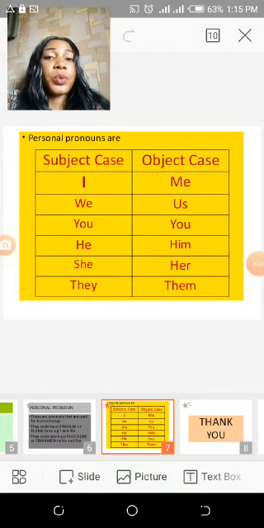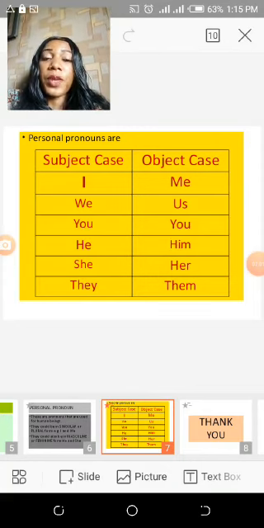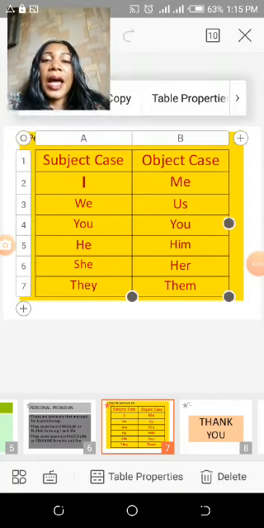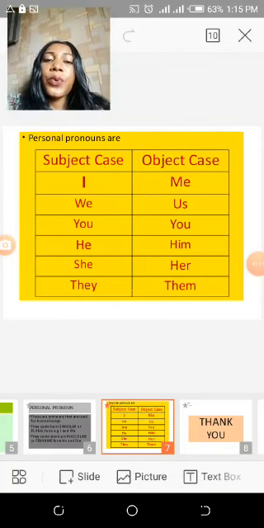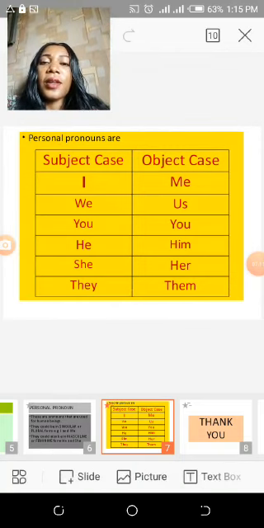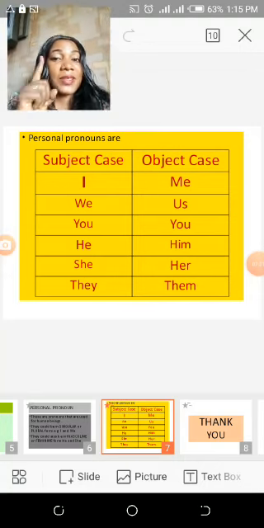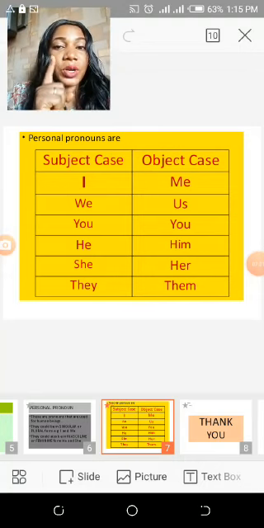Your personal pronouns could be in the first person, second person, or third person. The personal pronoun for first person is the I and the me. The personal pronoun in the first person, I and me, are singular. That means just one person.